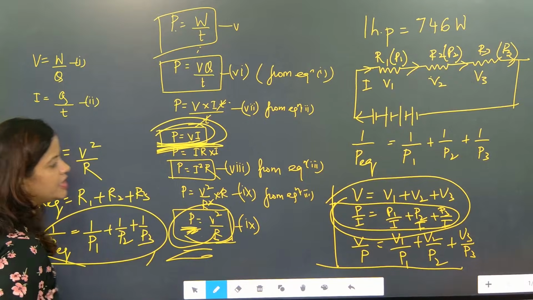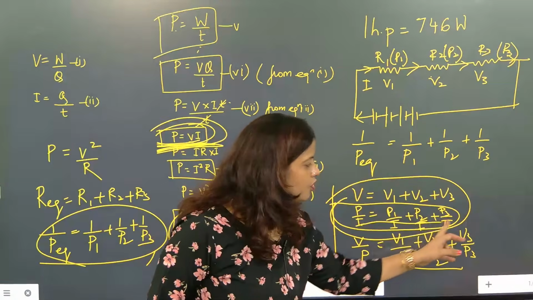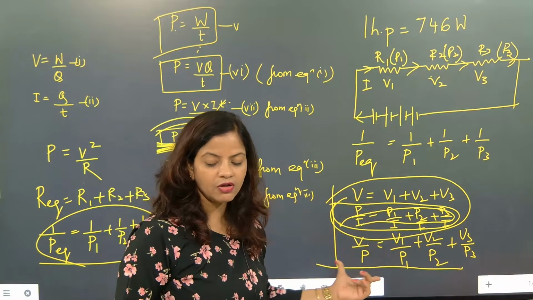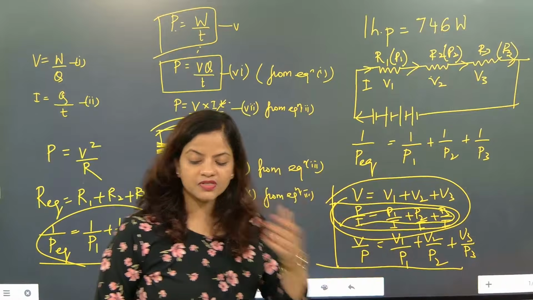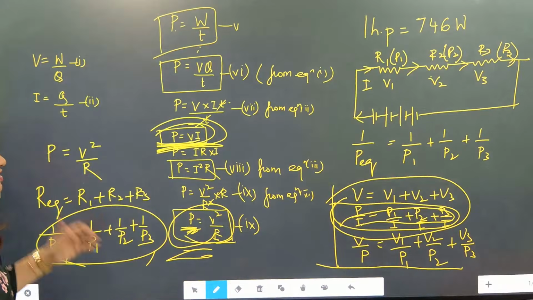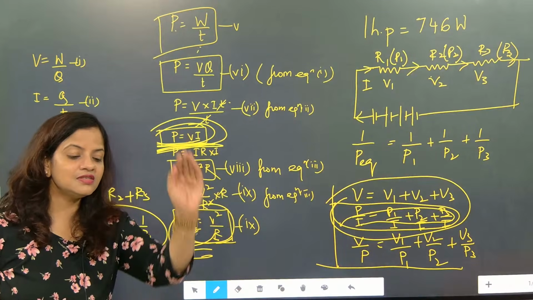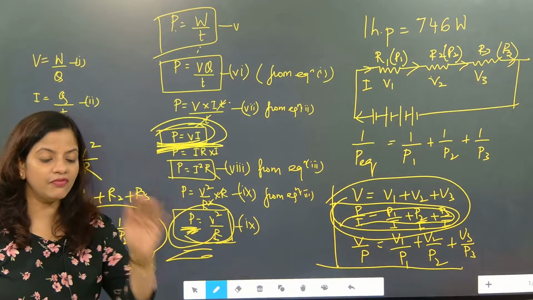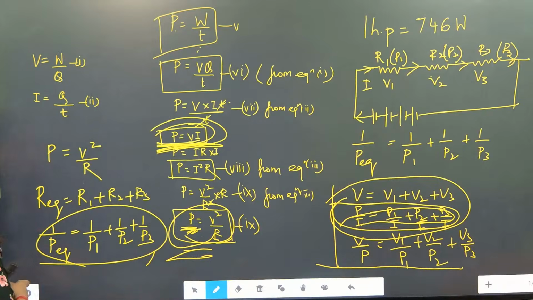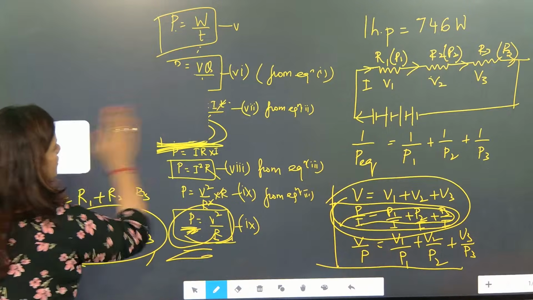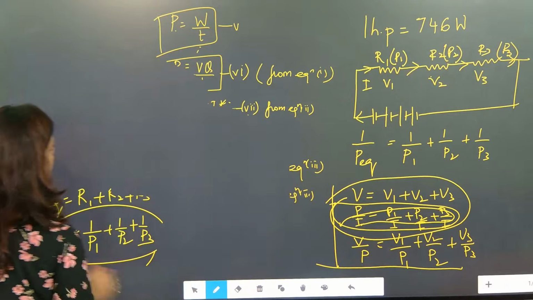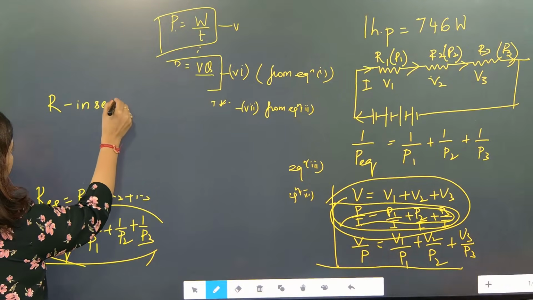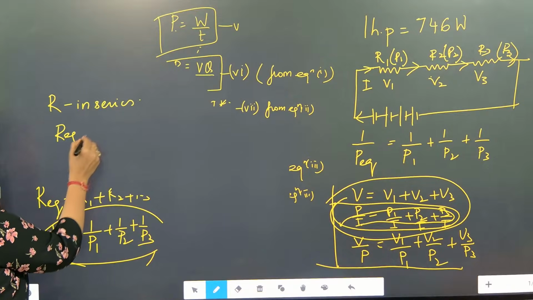So if I want a concrete answer and I am unable to go with current, because current and power are symbolic and they are creating problems. Here also we are not getting V1 plus V2 plus V3. So definitely resistance gave the entire answer. So resistance in series and resistance in parallel will give you the power equivalence. Understood? One last time I am showing you. Resistance in series, R equivalent is equal to what?